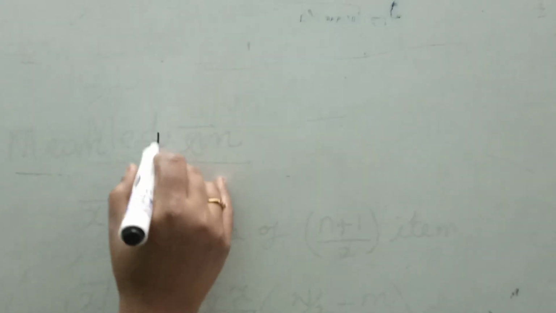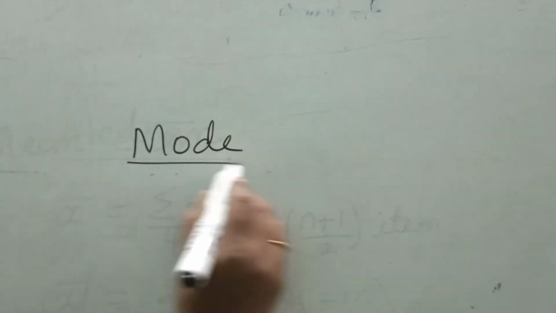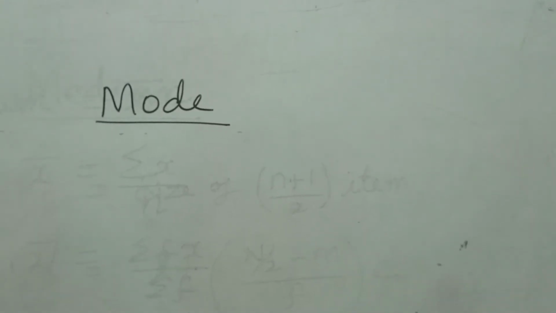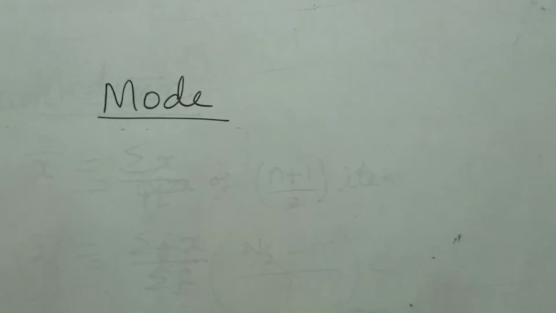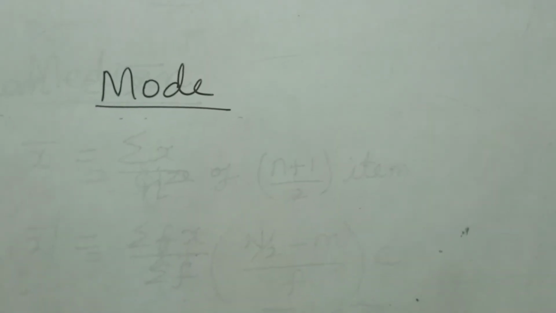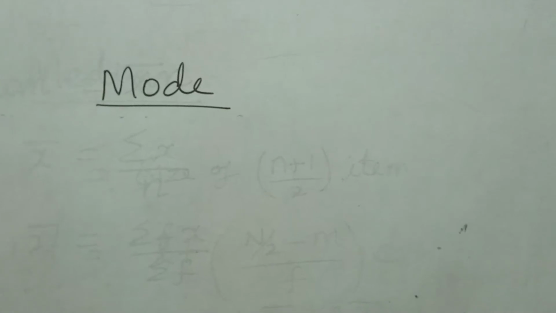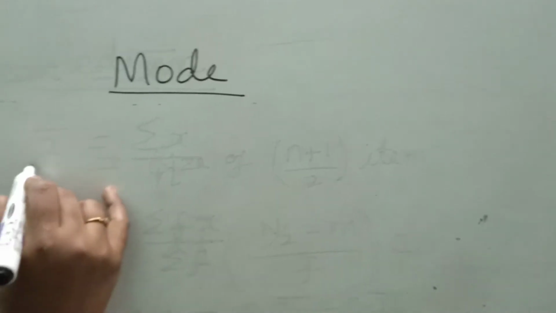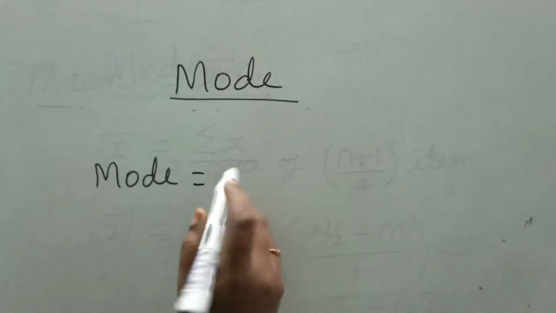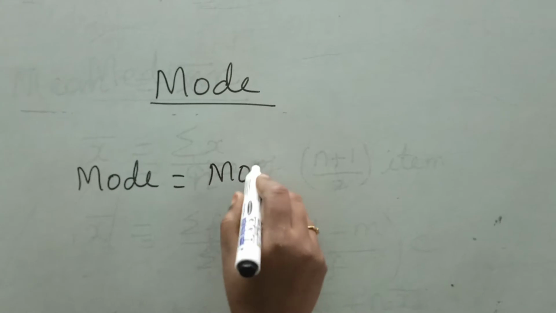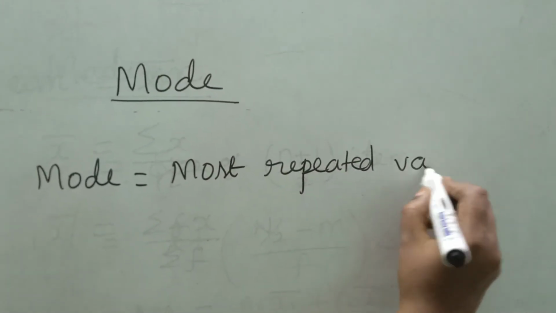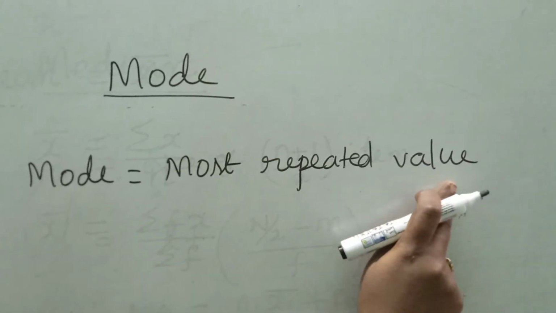The next one is mode. Mode for individual series is the most repeated value. If one number is repeated many times, that is called the mode. That is for individual series. To find the mode for discrete series, take the value of x corresponding to the highest frequency. Mode equal to, for individual series, most repeated value. This is for individual series.